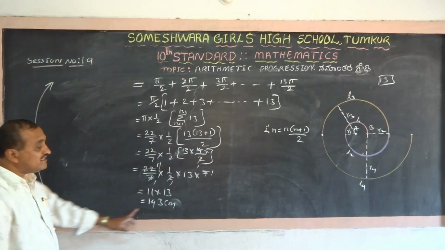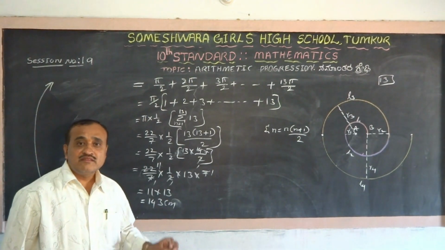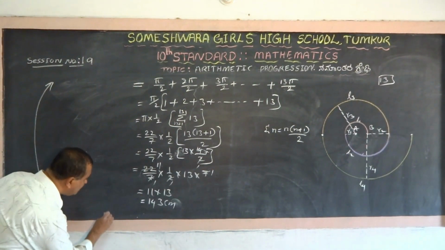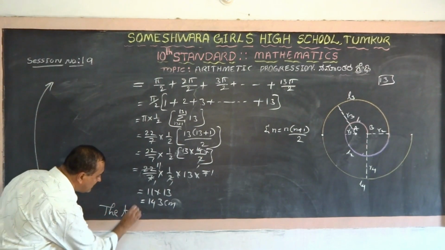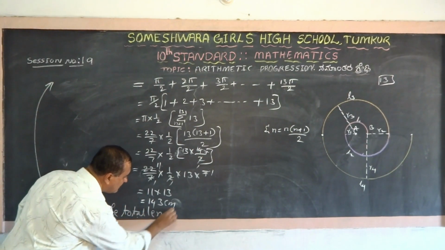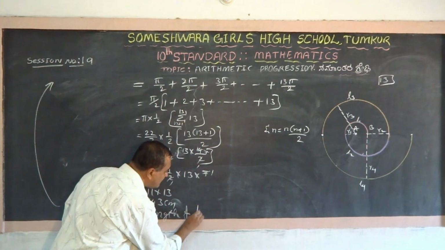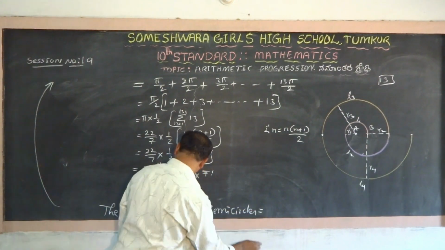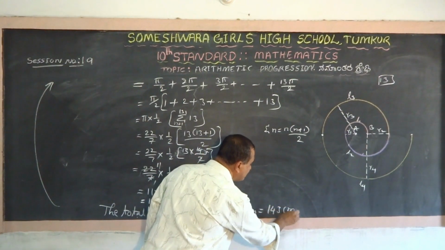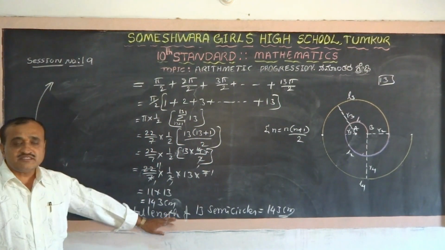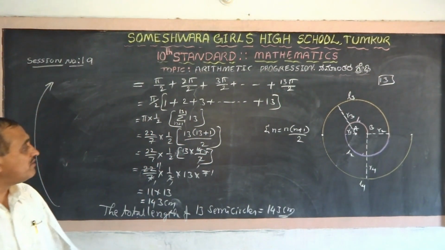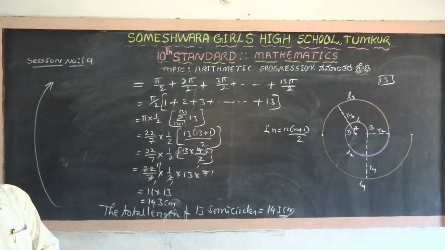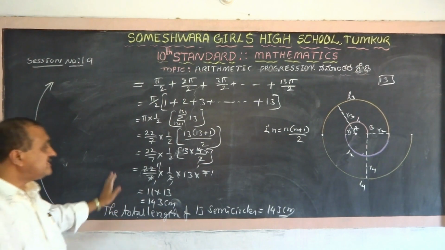What is this 143 centimeter? The total length of 13 semicircles is equal to 143 centimeter. This is the way how we solve that problem. Is it right? Now students, that's the end of the statement problems.